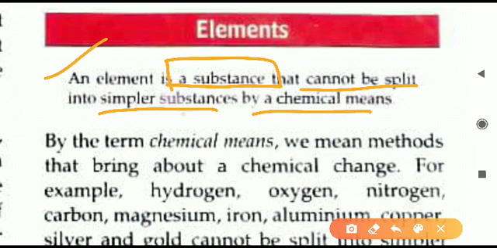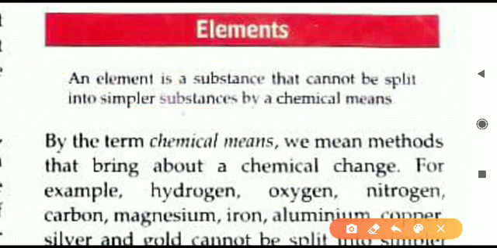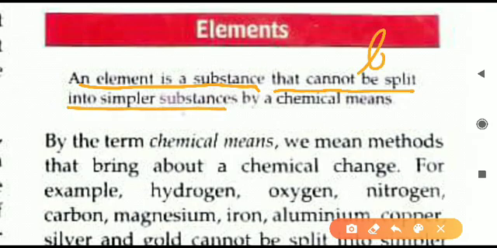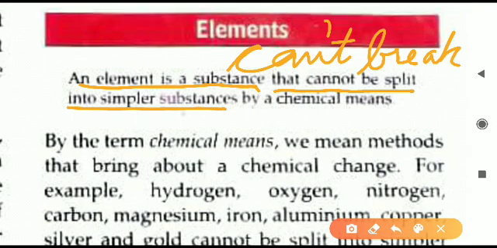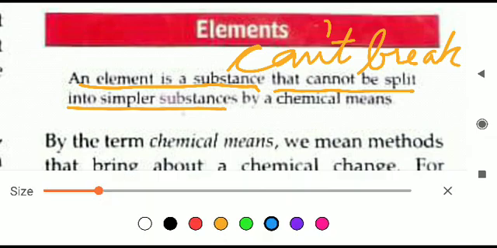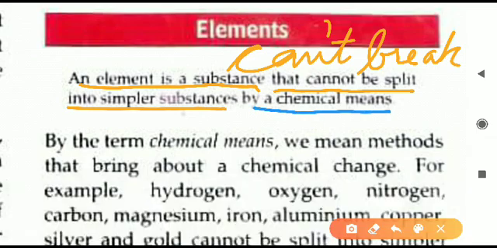Now to understand this definition, we will break it into smaller parts. An element is a substance. What kind of substance is it? It is a substance that cannot be split into simpler substances. Cannot be split means it cannot break. It is not possible to break this single element into simpler or smaller substances. And by which method? By chemical method. Chemical method means by doing any reaction.